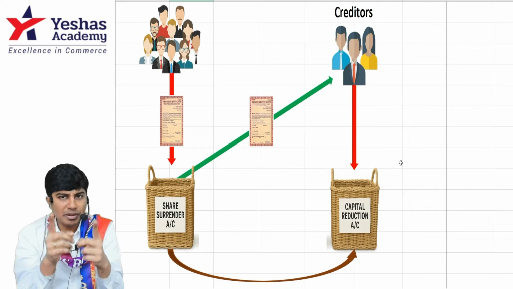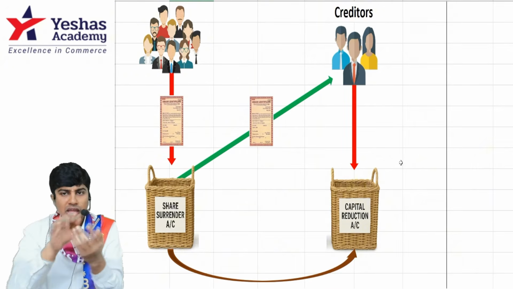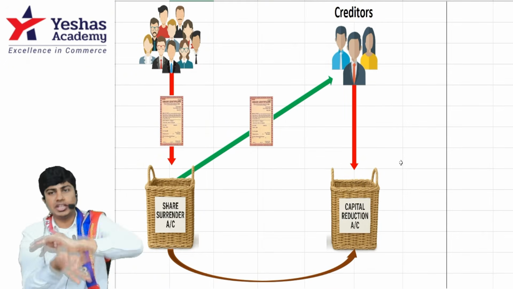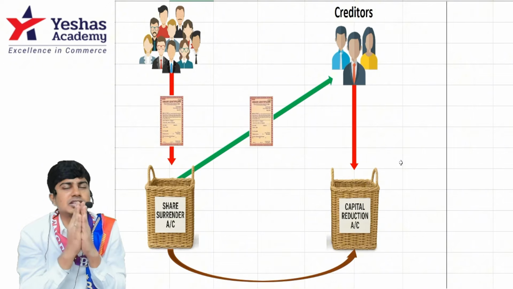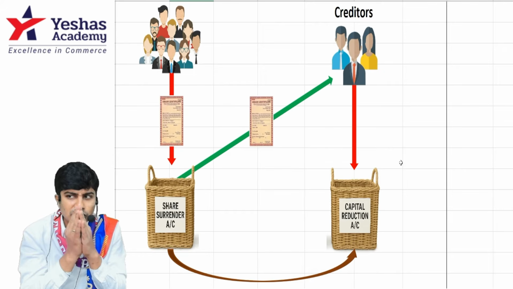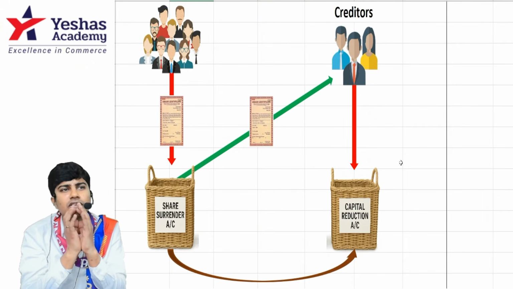Think, okay. My preference shareholder surrendered preference shares. I'm changing them from preference shares to equity shares. What is the journal entry? Preference share capital account debit to. Wrong answer. Come on, one more answer. Try. Capital reduction account debit to. Share account debit to. Account debit to equity. No, wrong answer. Tell it, really, what is the right answer?